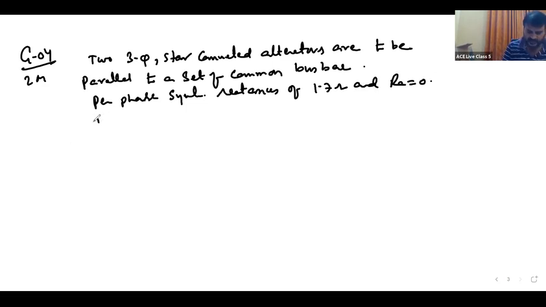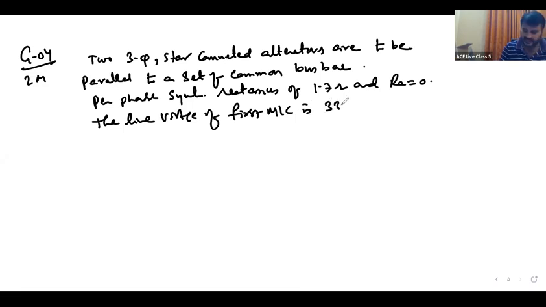The line voltage of the first machine is 3300 volts, and that of the second machine is 3200 volts.